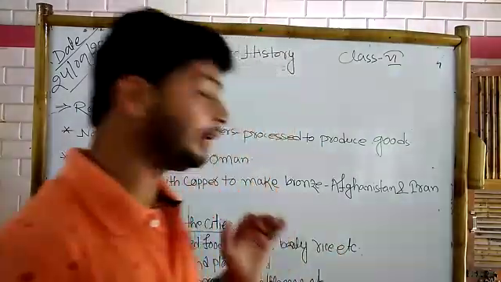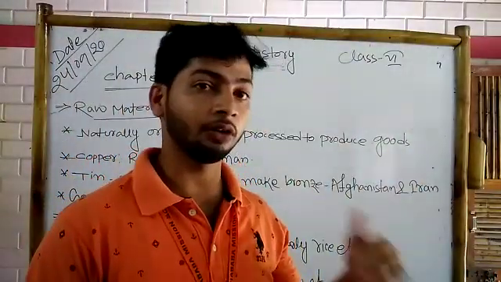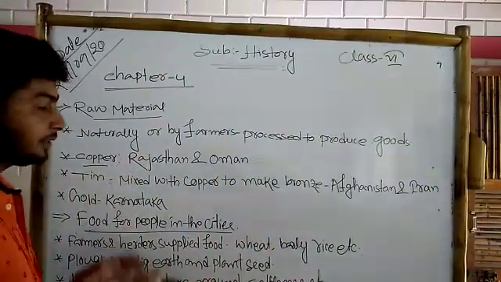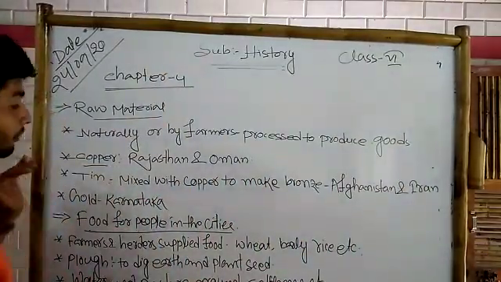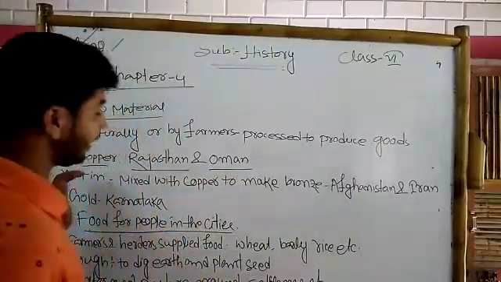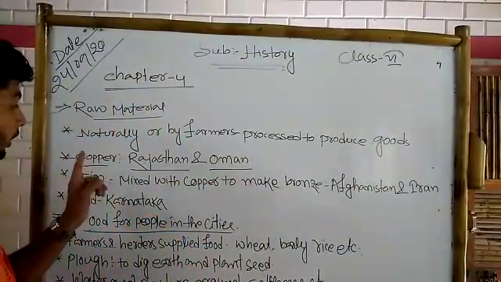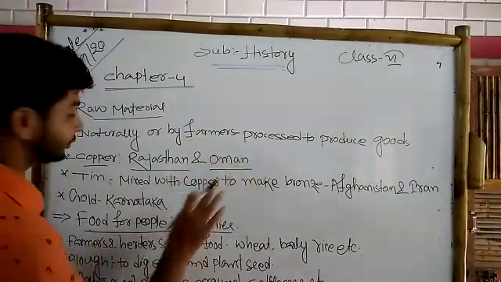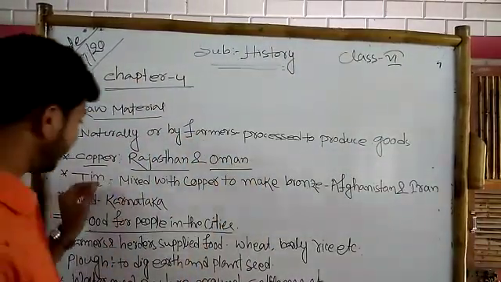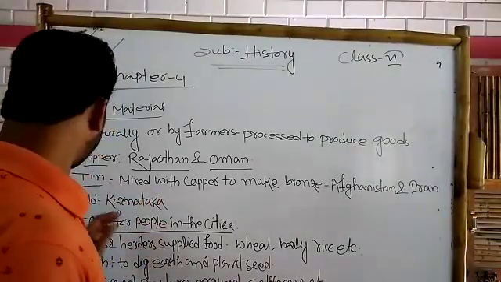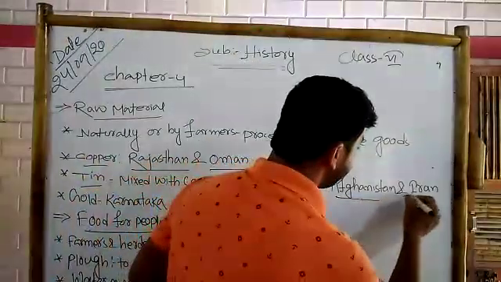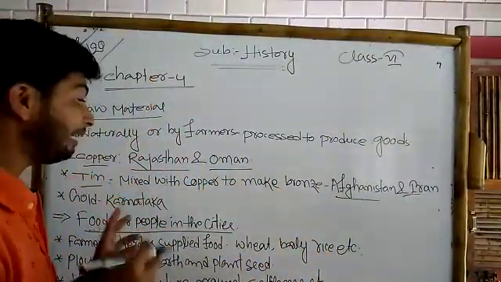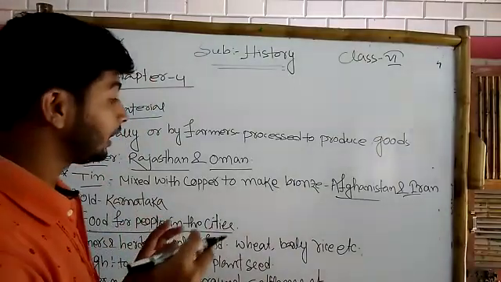So what happened, they brought them from other places over long distances. If I say copper, in the early cities, that means the Harappan cities, they brought the copper from Rajasthan and Oman. Oman is a country. Tin, they brought from Afghanistan and Iran. Tin is mixed with copper to make bronze, so this tin is used to make bronze.